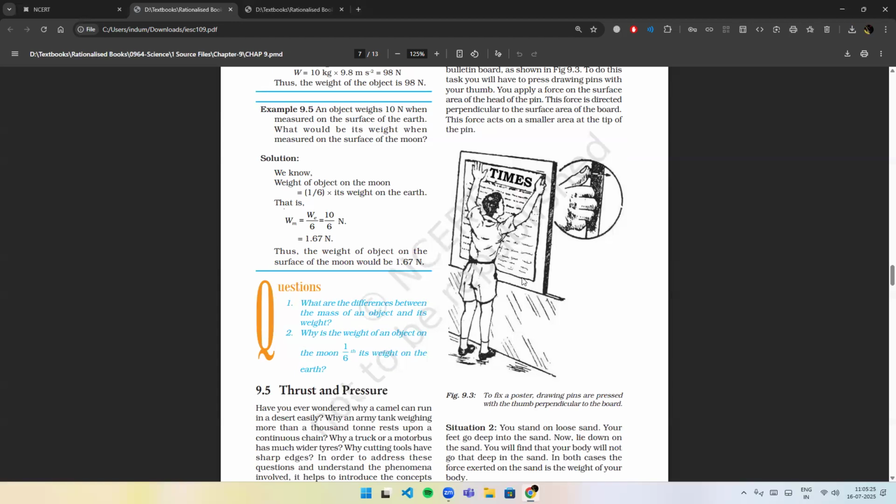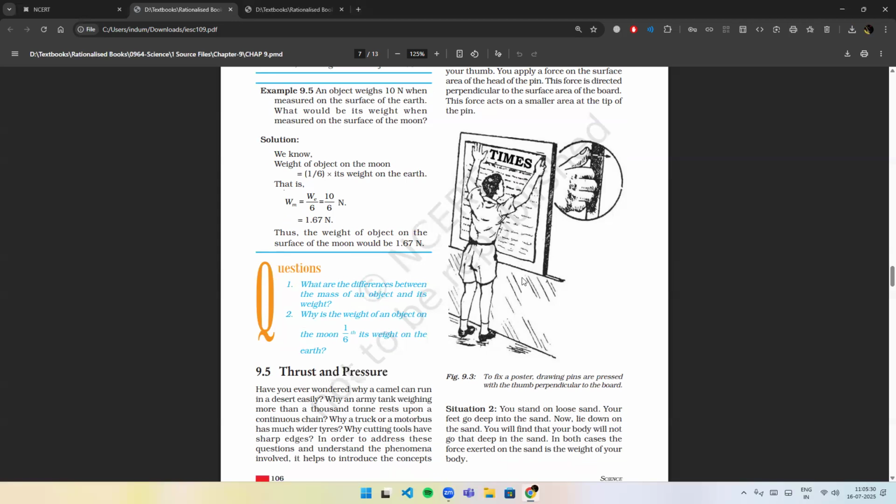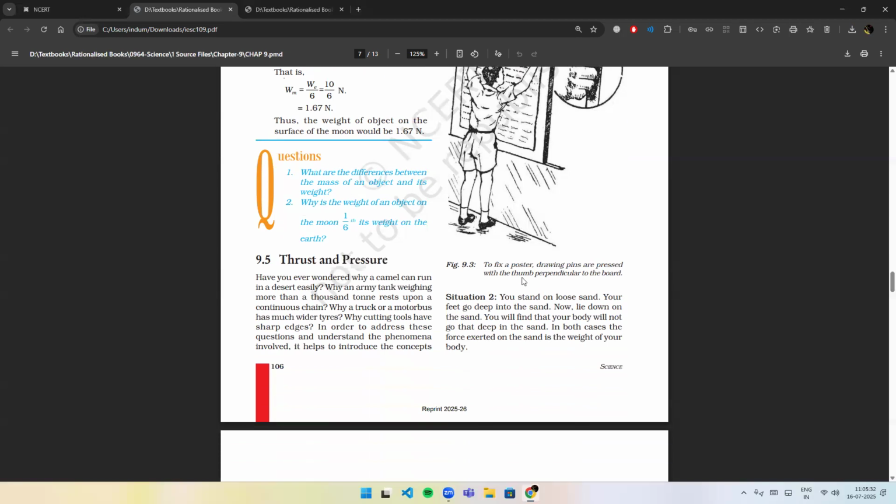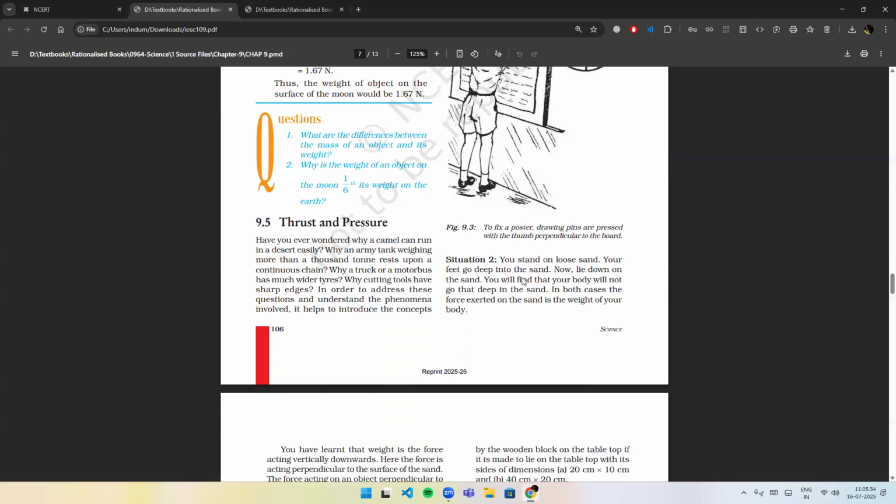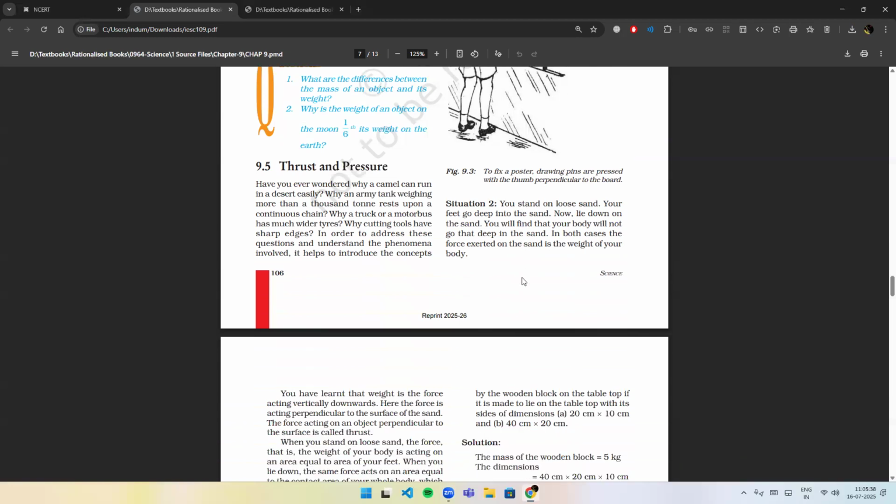This force acts on a small area at the tip of the pin. Situation 2. You stand on loose sand. Your feet go deep into the sand. Now lie down on the sand. You will find that your body will not go that deep in the sand.